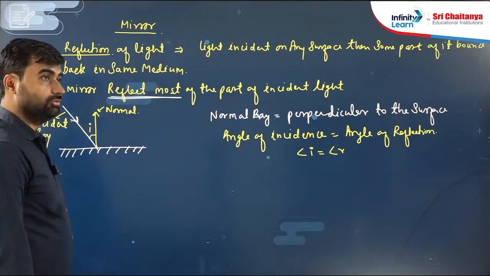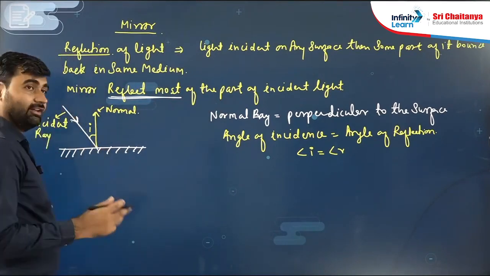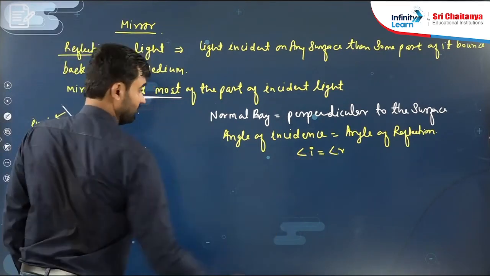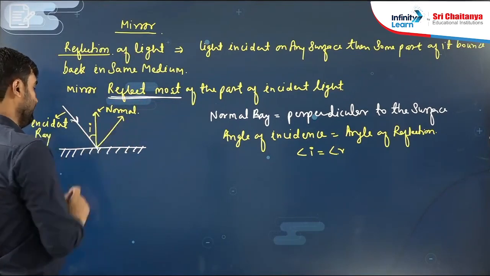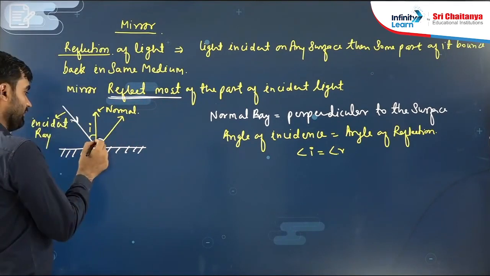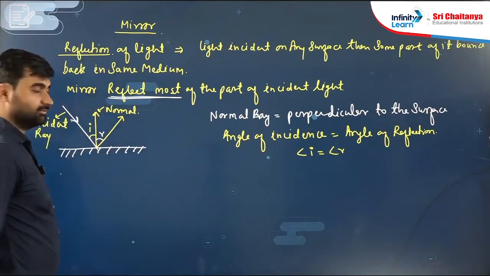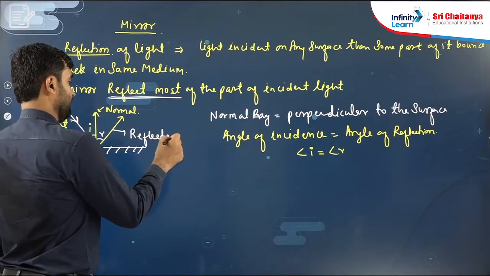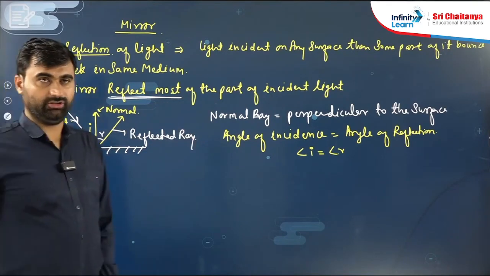Now this ray will reflect at the same angle. The reflected ray will be like this, and this angle is the reflection angle, and both are equal: i equals r. This is the reflected ray.